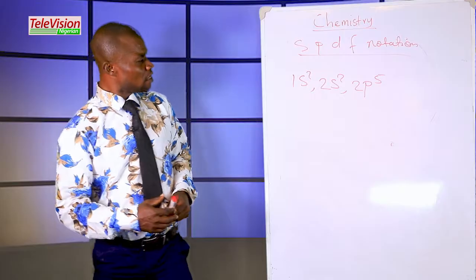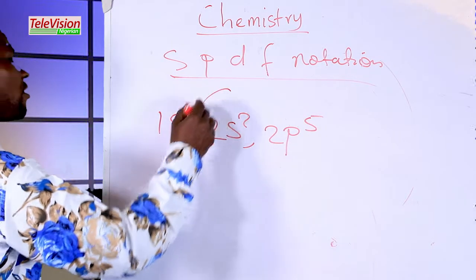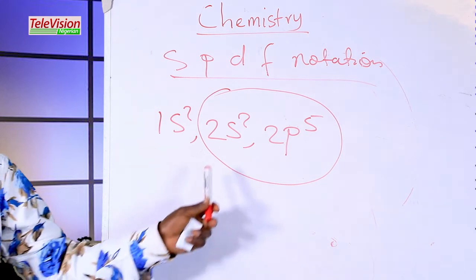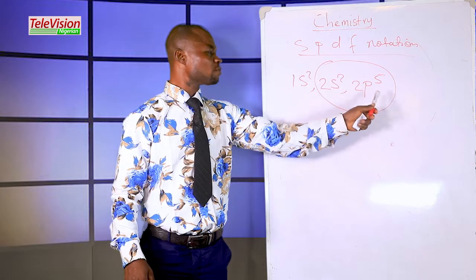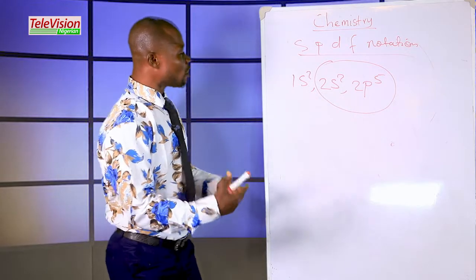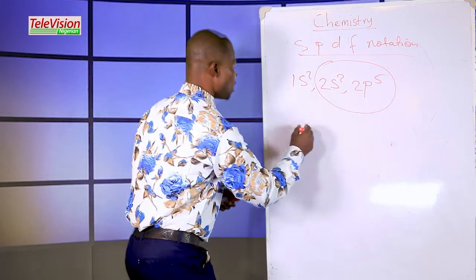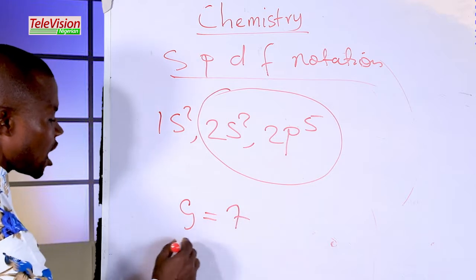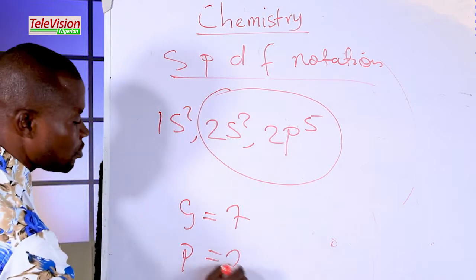Let's do it now. Because p is at the front of the last s, we consider the whole of this place to be the valence electrons. So let's add. If you want to get the group, you add the power of the last s, which is 2, plus 5, gives you what? 7. And the period remains the coefficient of the last s, the period 2.